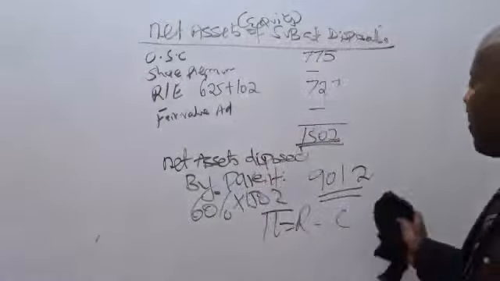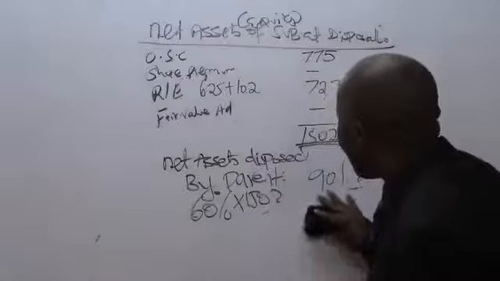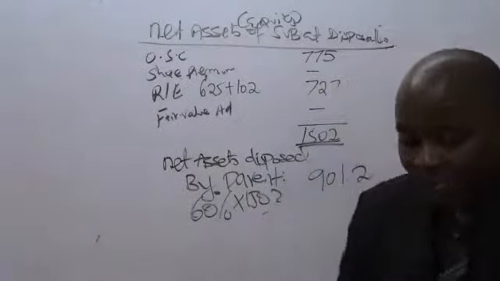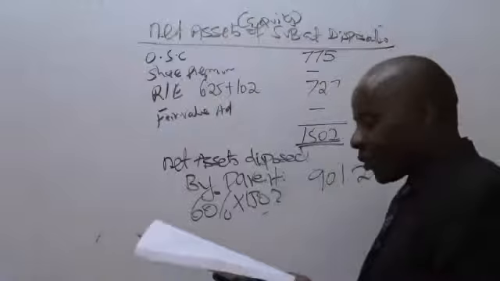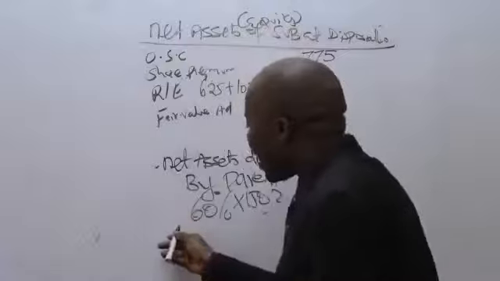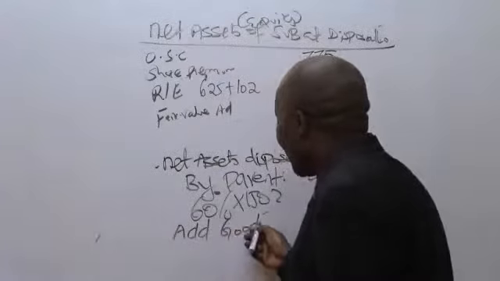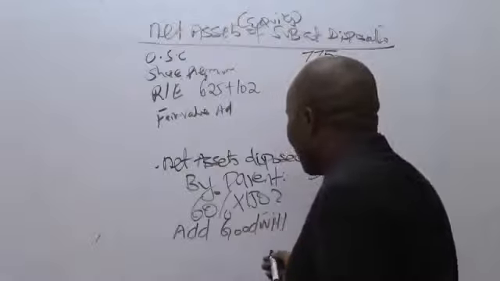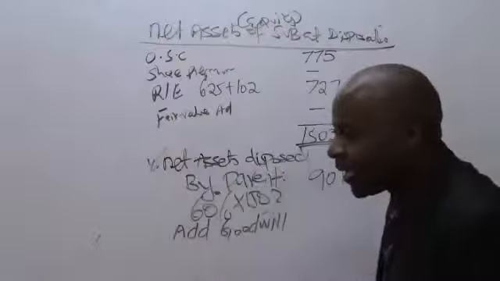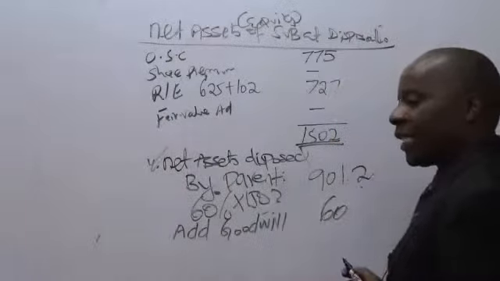Remember that before I go to the profit, which is revenue minus cost, these guys also had an asset that has not been factored in here. These guys had an asset we call goodwill. So at the date of disposal, they had a different asset which is not here, called goodwill, worth 60.